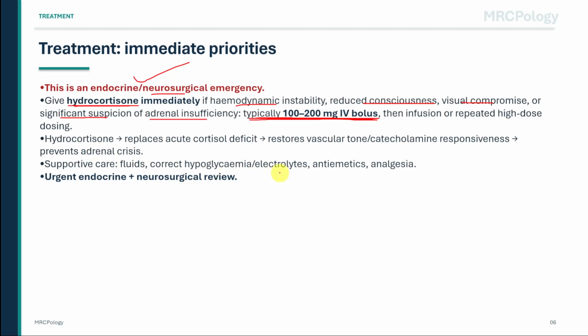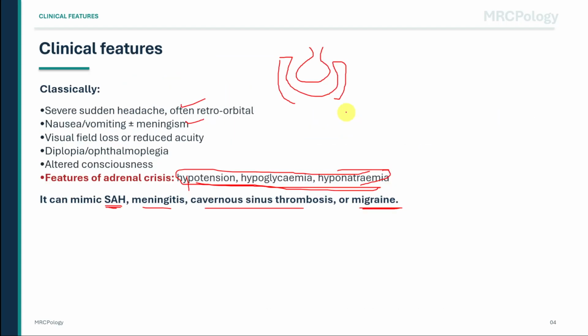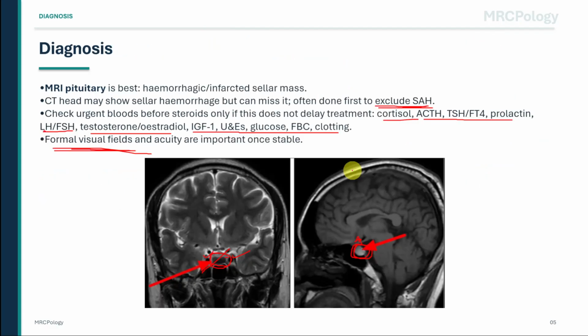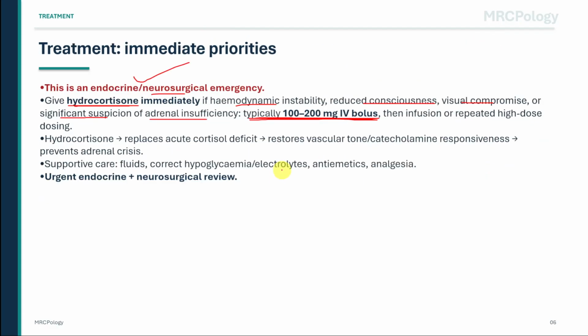Acute ACTH deficiency leads to low cortisol. Low cortisol leads to loss of vascular tone and poor response to catecholamines. Hydrocortisone replaces the missing cortisol, restores vascular responsiveness, treats or prevents adrenal crisis, and can be life-saving. Supportive care is also essential. Give fluids, correct hypoglycemia, correct electrolyte disturbance carefully, treat nausea and vomiting, and provide analgesia. The patient needs urgent endocrine and neurosurgical review.